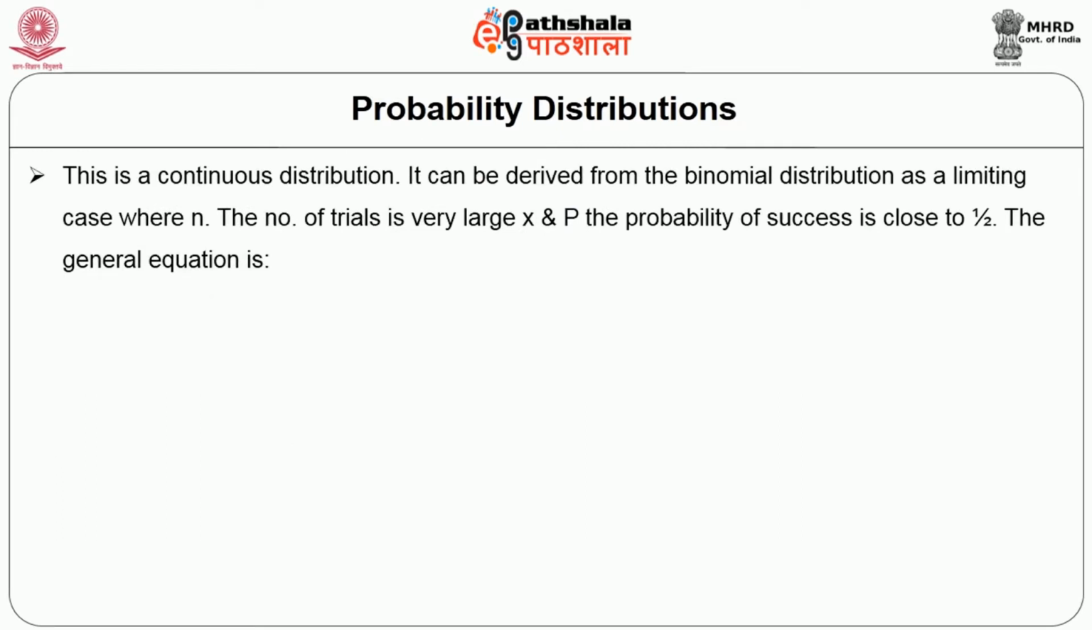It can be derived from the binomial distribution as a limiting case where n, the number of trials, is very large, say x, and p, the probability of success, is close to half. The general equation is the function of x, f(x), equal to 1 divided by root of 2 pi sigma, to the power of that is sigma x.